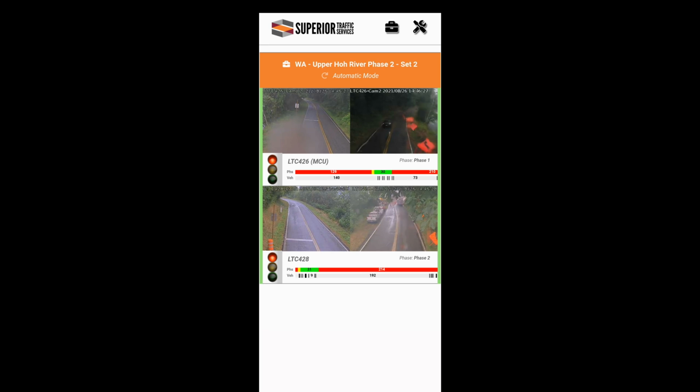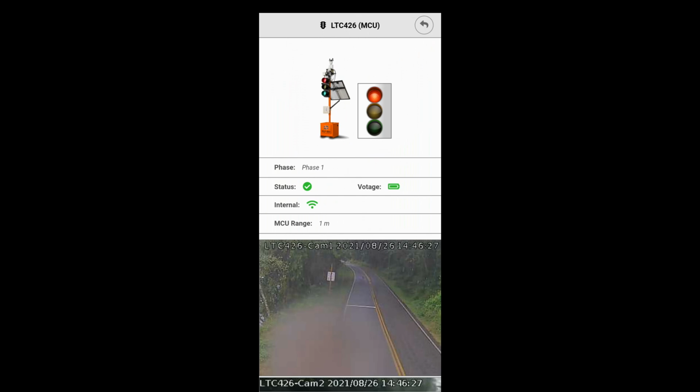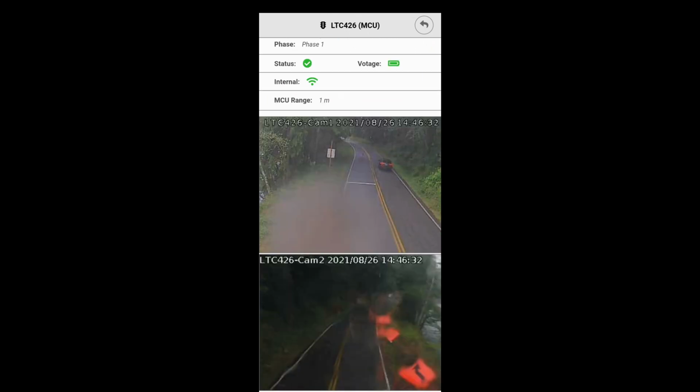Tap anywhere on the images associated with either LTC to get more detail about the status of that device. Tapping on LTC 426 shows this end of the work zone is considered Phase 1. The status checkmark means connectivity to the internet, and the voltage measures battery strength. Internal is the strength of the connection between traffic signal devices. All these items are color-coded green for good, yellow for watch, and red for needs attention.